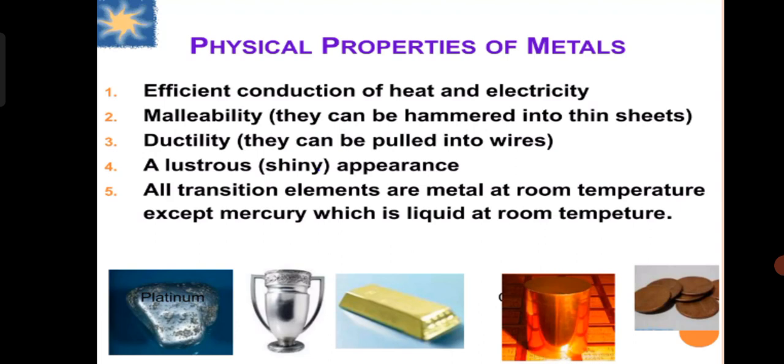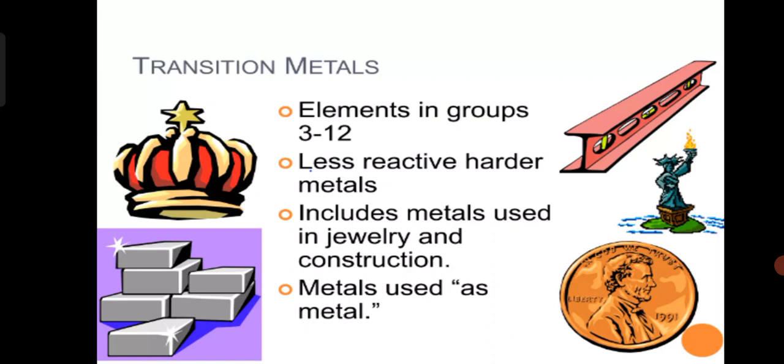In this PPT, different transition elements were shown. First is platinum, the most precious metal. It is costlier than gold. Then silver is shown, gold is shown, copper is shown. In this PPT we discussed the physical properties of metals.